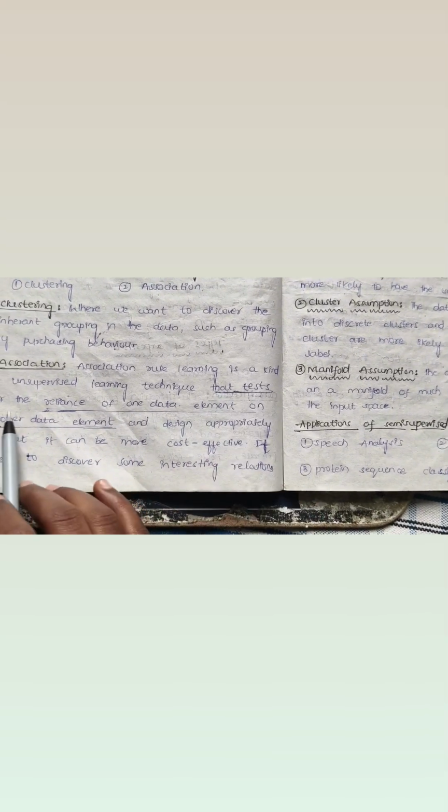Association rule learning is a kind of unsupervised learning technique that tests for the reliance of one data element on another data element and designs appropriately so that it can be more cost effective. It tries to discover some interesting relations or associations between the variables of the dataset.